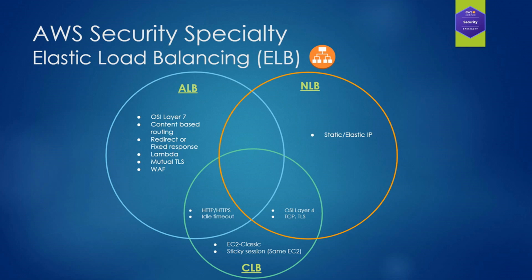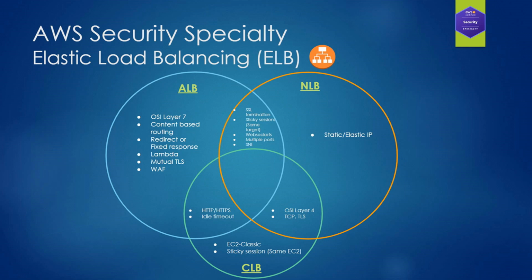So for each request that a client makes through a load balancer, the load balancer is going to maintain two connections. The front-end connection is between the client and the load balancer, while the back-end connection is between the load balancer and the target. So the load balancer has a configured timeout period that applies to its connection, and if no data has been sent or received by the time that the idle timeout period elapses, the load balancer closes the connection.